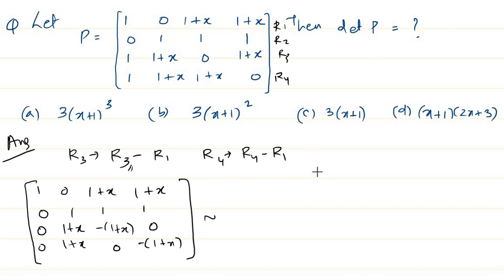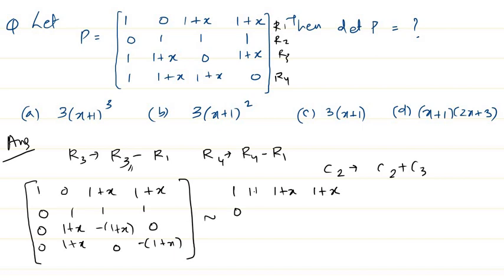Column operations. What I'm going to do is make my C2 to be C2 plus C3. When I do this column operation, I get my matrix as 1, 0, 1 plus x, 1 plus x, 0. C2 is C2 plus C3, right? So this has to be 1 plus x, and this has to be 1 plus x.